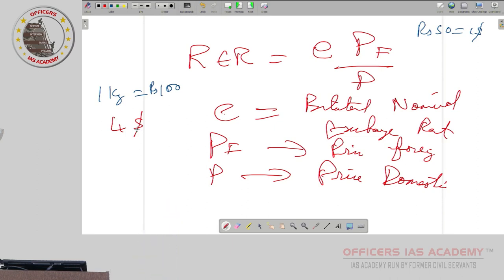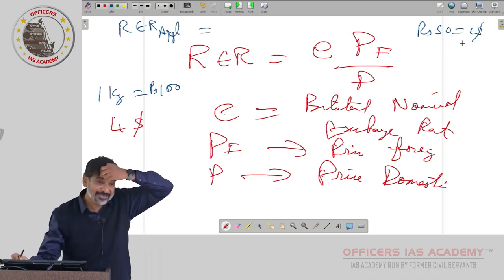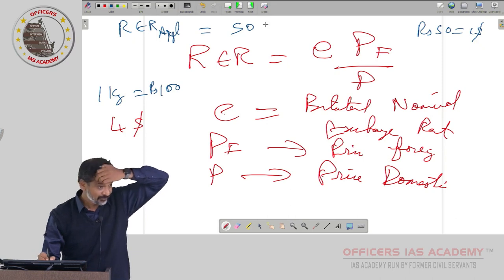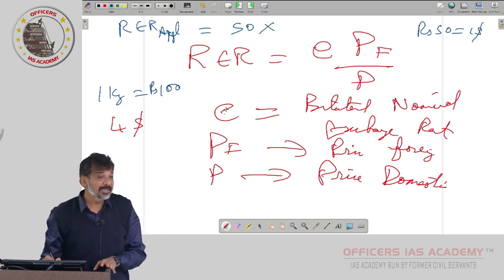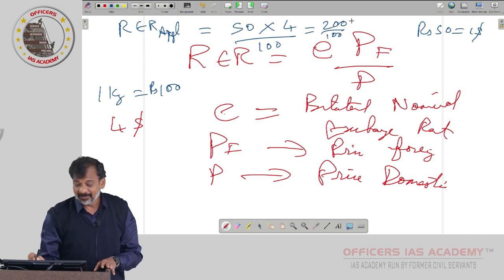So it is not decided by apple rate between the bilateral nominal, not decided by 80 rupees, 50 rupees, not decided by price. Actually, what should decide the rate? Based on price. That is not real, it is just nominal. Real is this only. How to calculate real? Now, real exchange rate for apple, let us assume: what is the bilateral exchange rate on that day? 50. Yes or no? What is the price foreign at that time? How many dollars for an apple? $4. What is the price in India? 100. So 200 by 100 is 2.